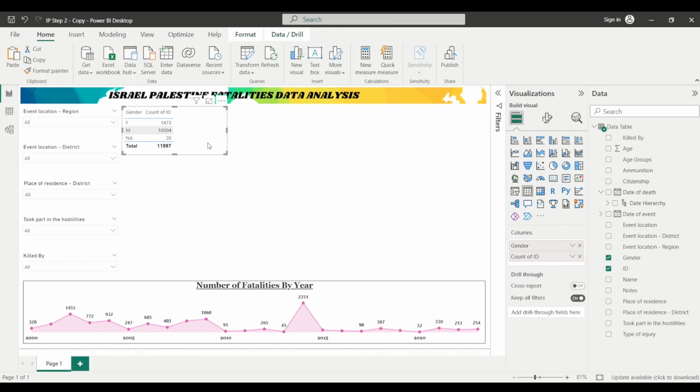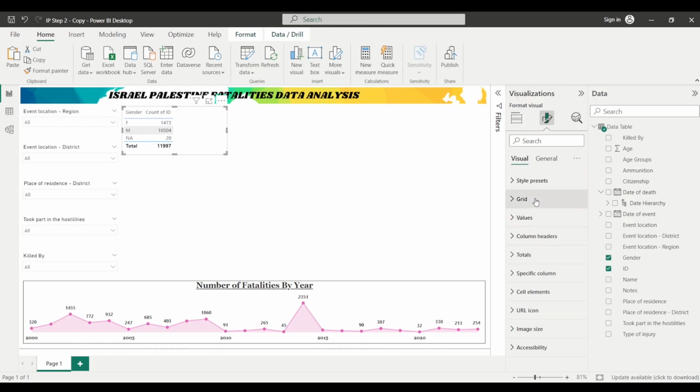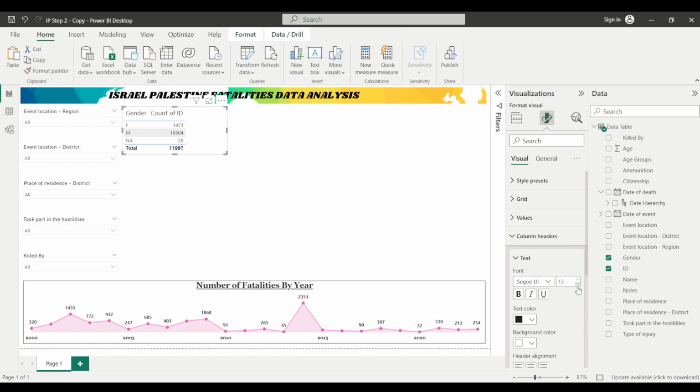Now let's say I want to increase the size of the column headers. We can do that as well. I will click on this table visual, then click on this format your visual option, and from here you can see that we have column headers, and you can increase the size. If you want to keep it bold, you can keep it bold, and if you want to change the font style, you can change it from here.